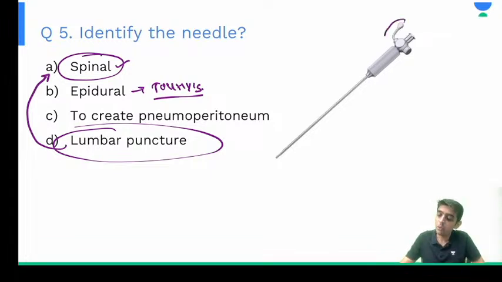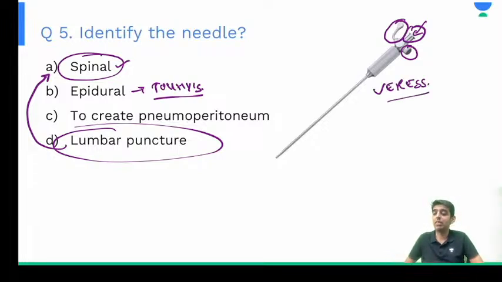Now, if you're able to see, there is a lever here and there is a side port attached to it, plus there is an insertion port here along with it, right? So this is nothing but your Veress needle, right? This is your Veress needle. Where do we use Veress needle? It is usually used by surgeons for laparoscopic surgery.